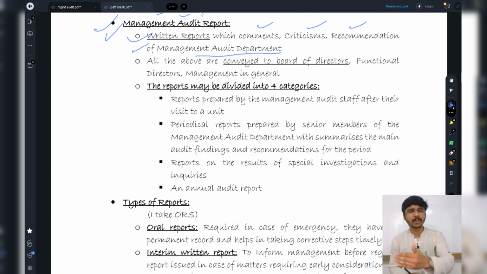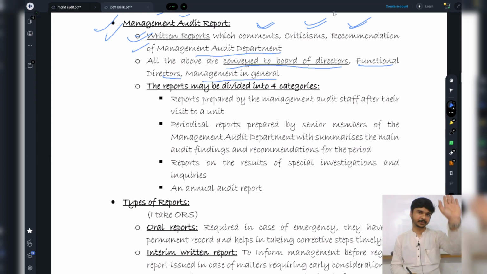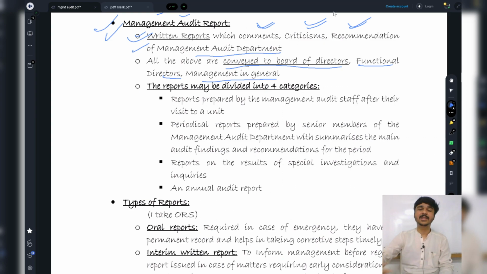What does management audit department mean? Basically, it is a department which has the responsibility to conduct the management audit, right? So whatever comments I have, whatever criticisms I have, whatever recommendations I have, I will include them in the written audit report and I will convey this to the board of directors, to the functional directors, to the management in general. I'm going to convey all of them. Even to the fans, am I going to give them the report? See, why RCB is losing, why RCB is losing. Am I going to do that? No.